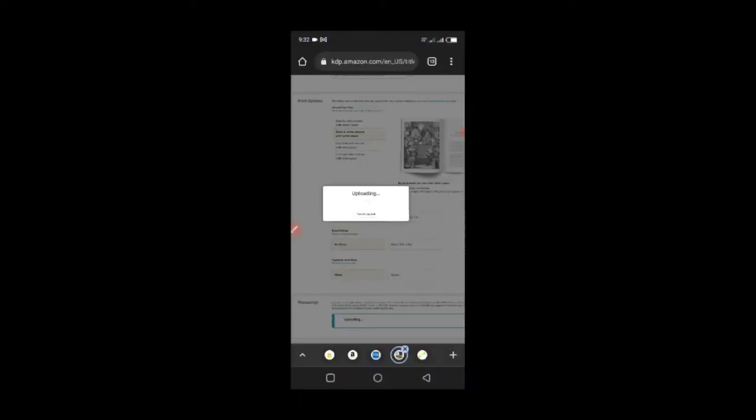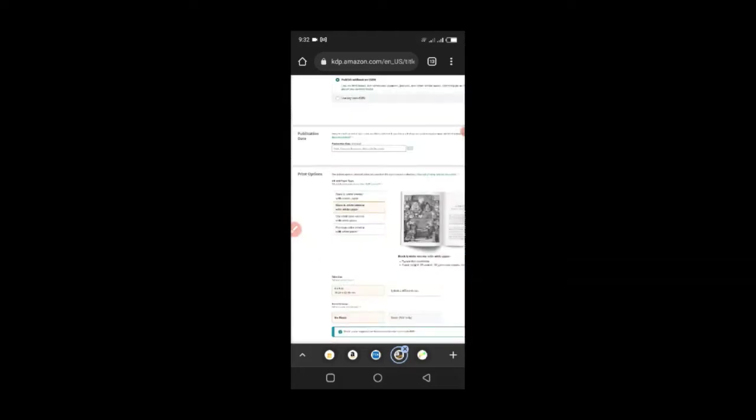And once it finishes uploading, I'm going to choose my cover, just like we did previously with the Kindle version. It's actually simple, but the difference is the paperback is not the same as the Kindle cover. Kindle cover is just a front cover, but paperback is both the back and front. So there is how they measure it. There is a website that we use to measure the size and make sure that it's accurately done, because if it's not accurately done, Amazon is going to reject your book because of sizing issues.